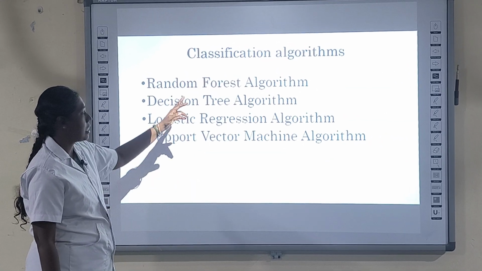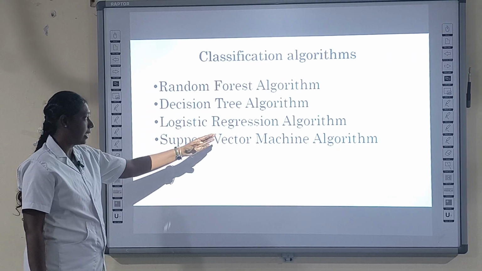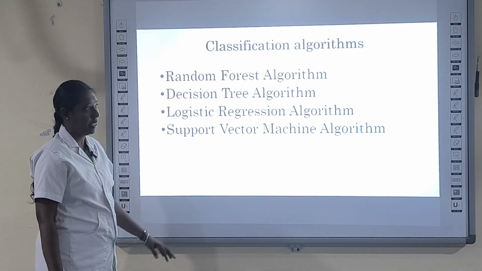Some examples of classification algorithms are random forest, decision tree, logistic regression, and SVM, the support vector machine.